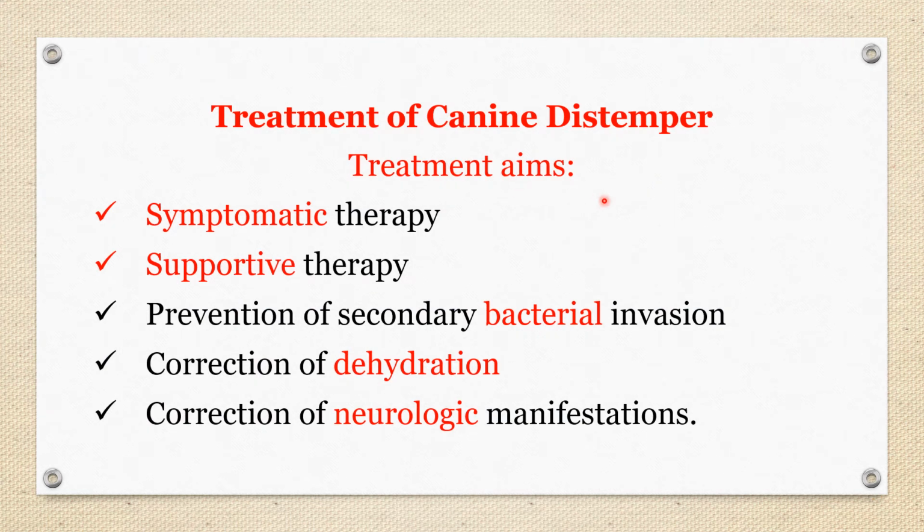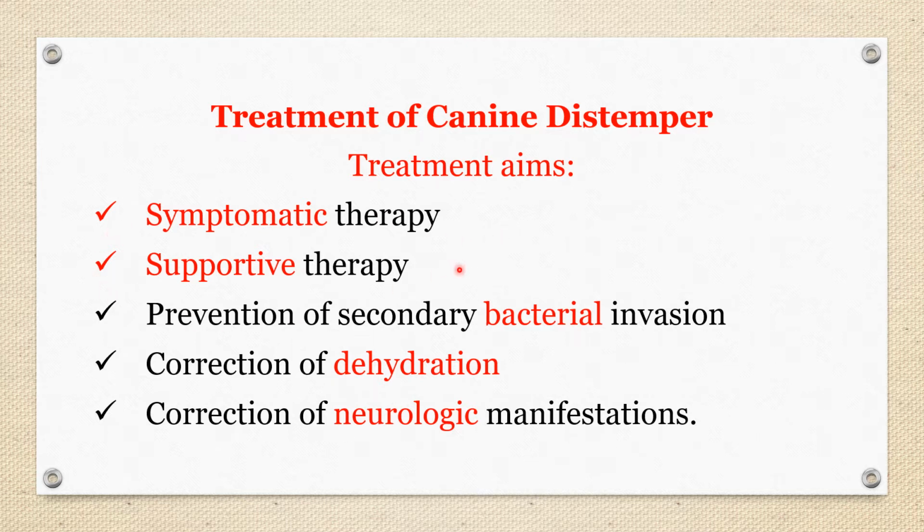Treatment of canine distemper. Generally, treatment is aimed at symptomatic therapy, as usual with other diseases. Here, clinicians find many types of symptoms. We have already seen the different forms of canine distemper, and each form has a different treatment, and it requires treatment according to which form is predominant. So the clinician decides the treatment according to symptomatic therapy.